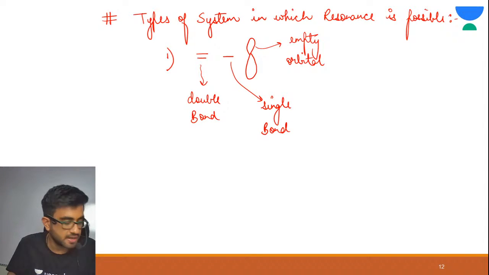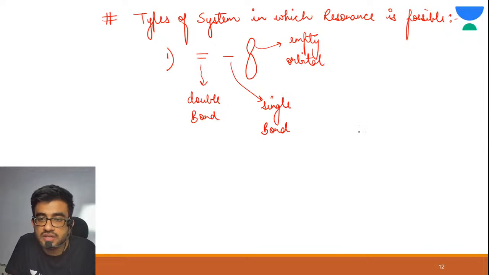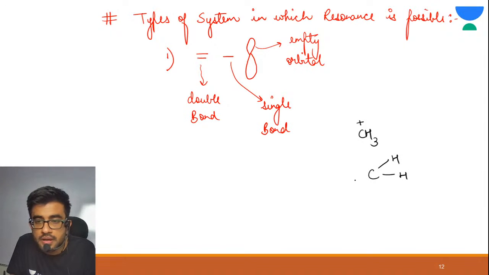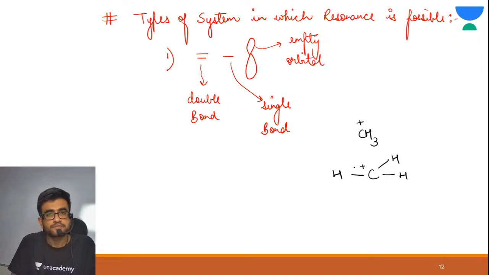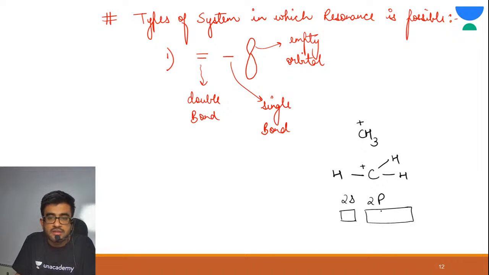Now please pay attention here. Suppose this is CH3 plus, meaning carbon is forming 3 bonds with hydrogen and there is a positive charge, correct? Now if we see the electronic configuration of carbon, it has 2s and 2p. 2s has 1 orbital, 2p has 3 orbitals.